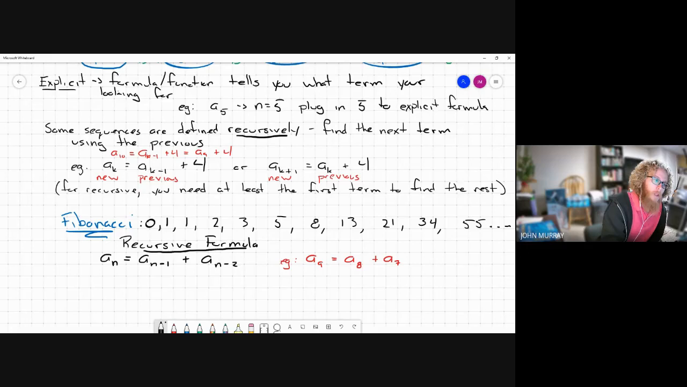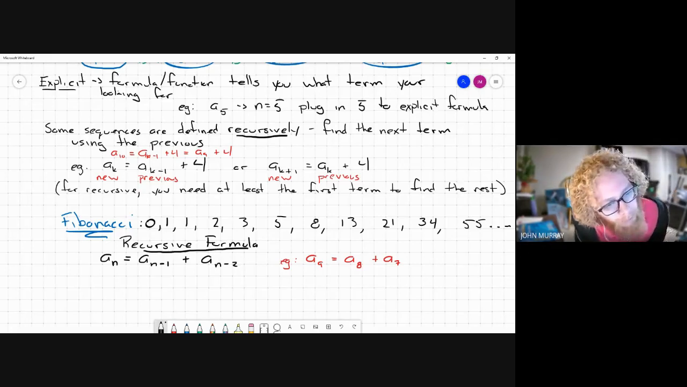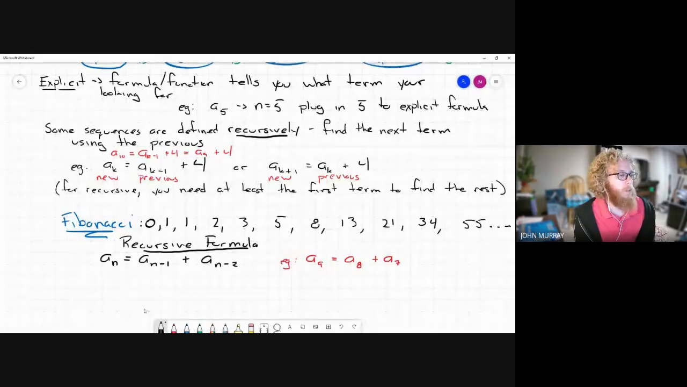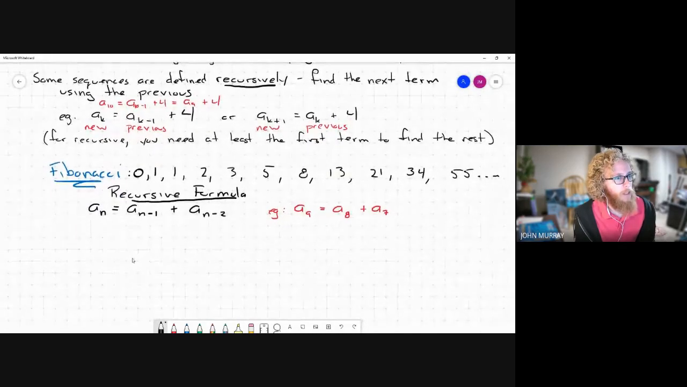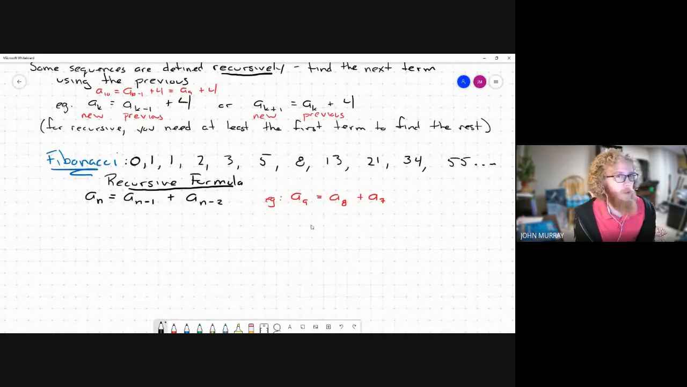So again, we are only able to define this using a recursive formula. Now, I bring up the Fibonacci sequence because it's a really interesting set of numbers, and it actually gives us a lot of things in real life.